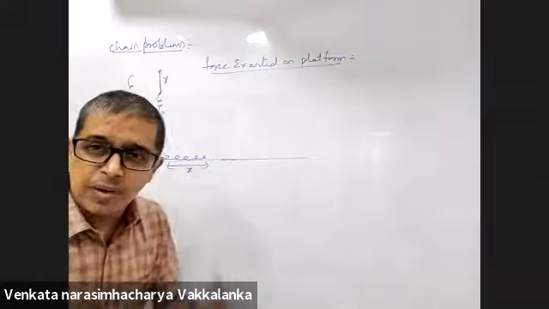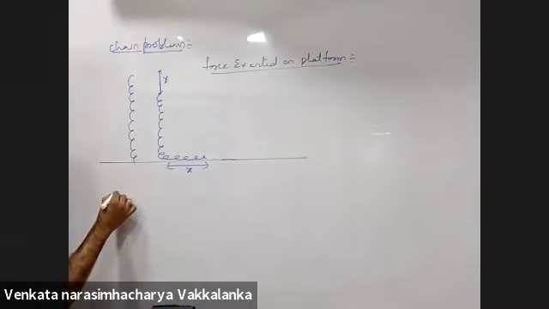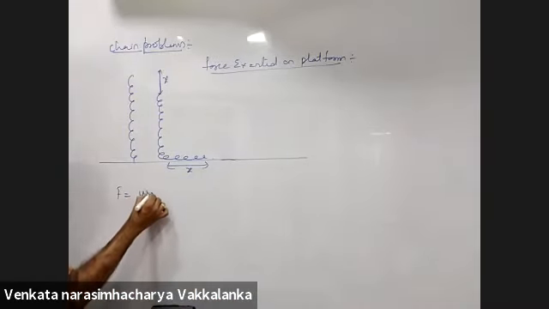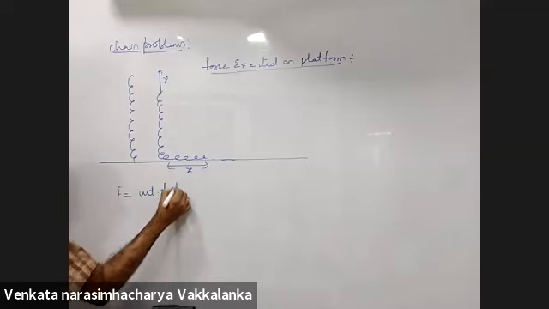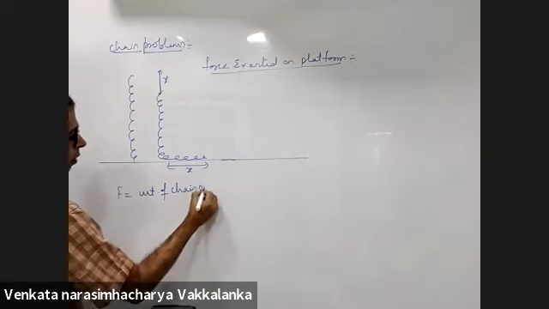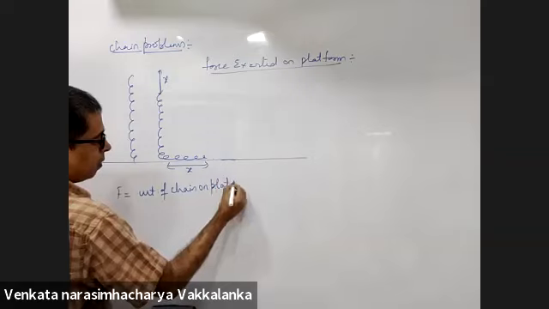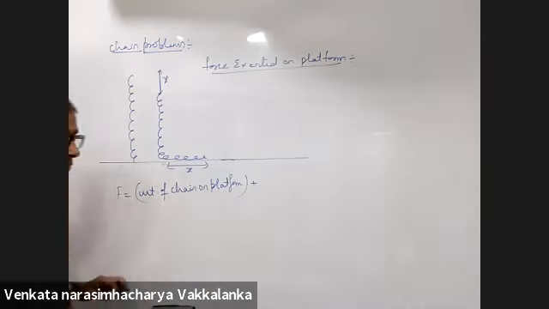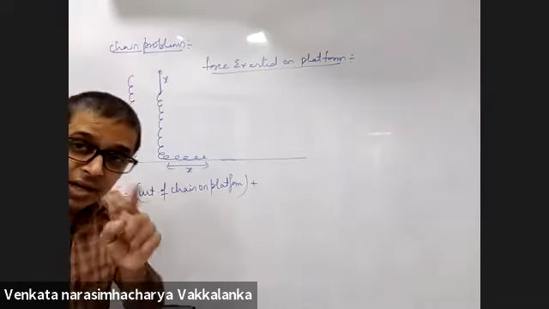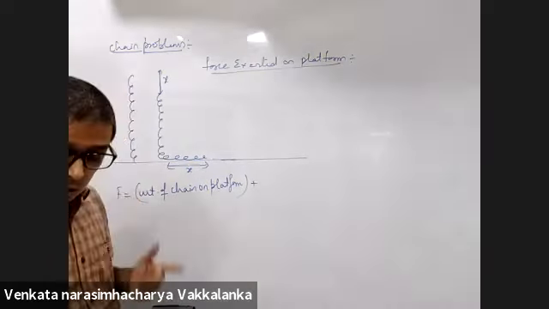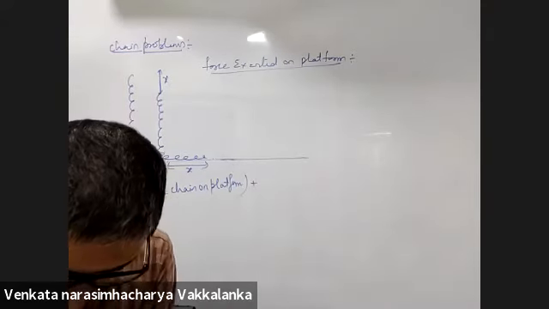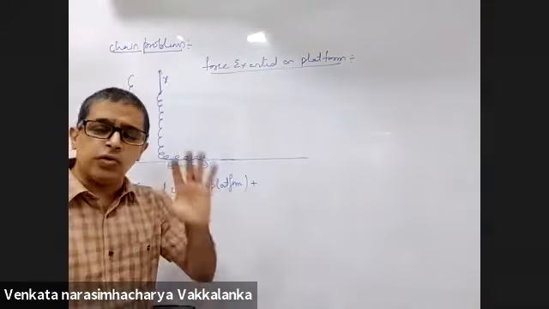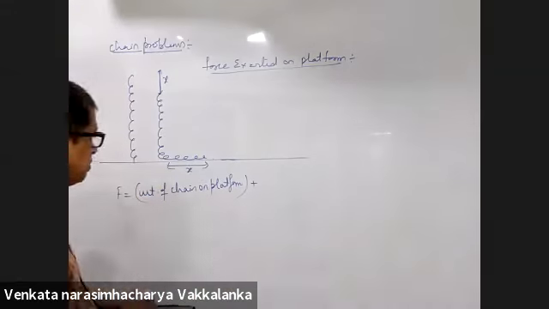Force exerted on the platform: at first thought, it will appear to you to be the weight of the chain on the platform. There is another force. What is this force here? Now forget about the thrust force. Let us go from first principle.